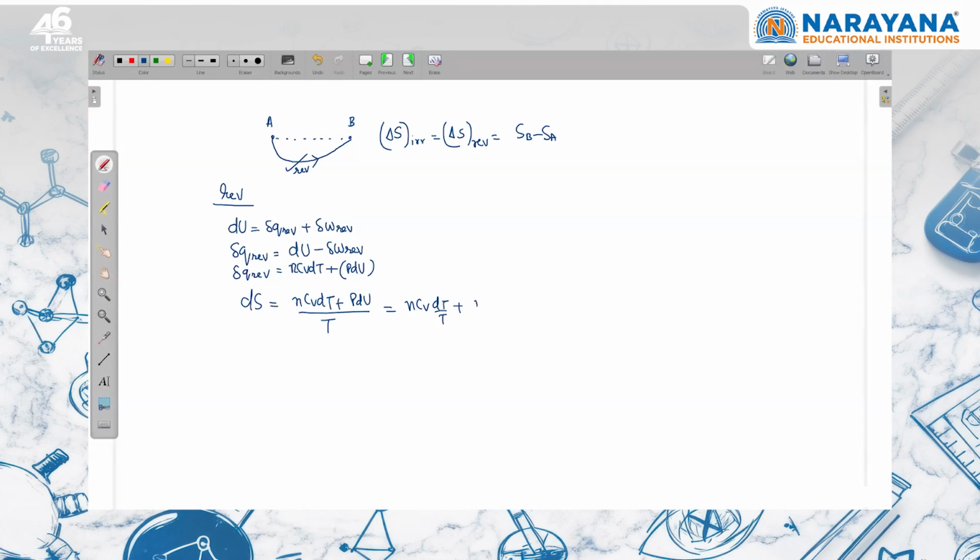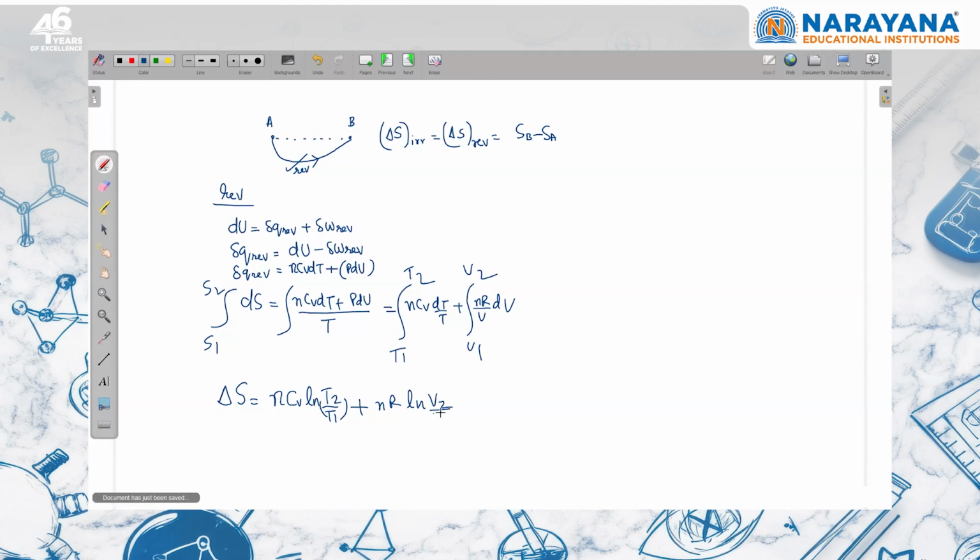dP by T can be written as nR by V, by using the ideal gas equation, into dV. If we integrate both sides, from there we can say that we are moving from T1 to T2 and V1 to V2. This is entropy S1 and this is entropy S2. So the entropy change for an ideal gas participating in a reversible process is nCV ln T2 upon T1 plus nR ln V2 upon V1.